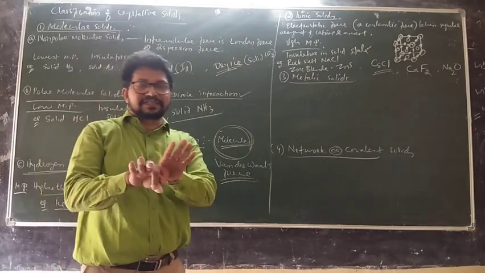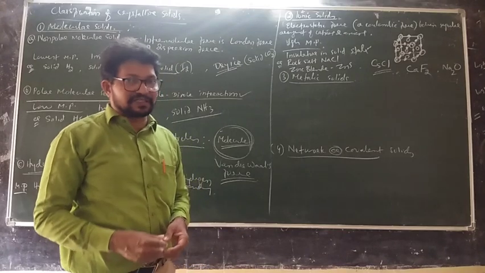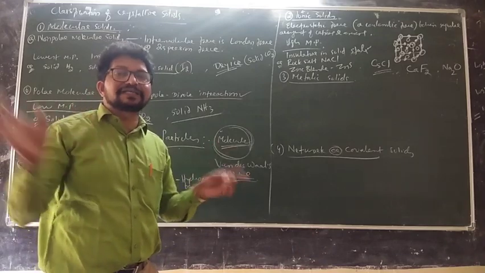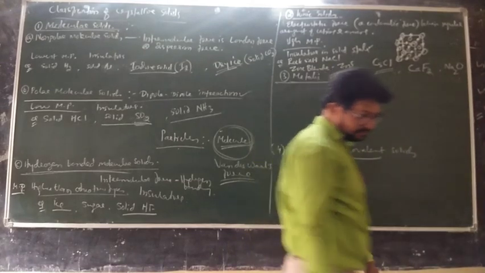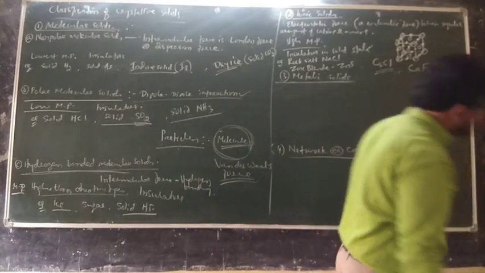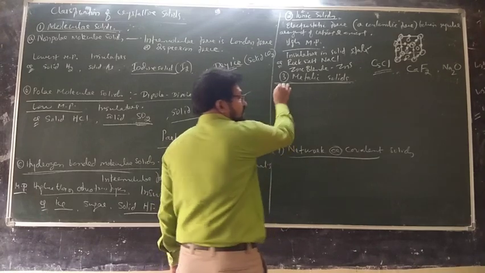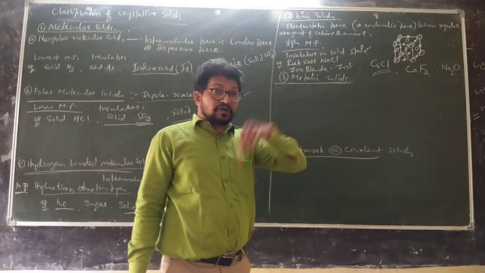What is the nature of the force? That is electrostatic force between ions. Next one, metallic solids. The name itself indicates it.